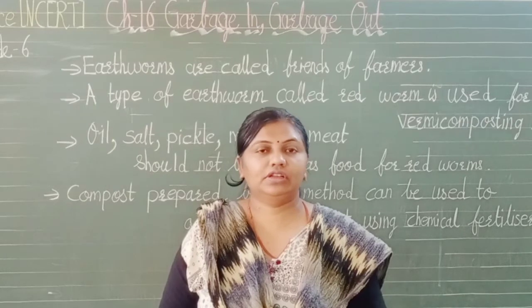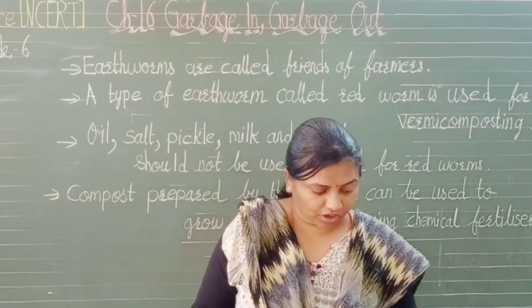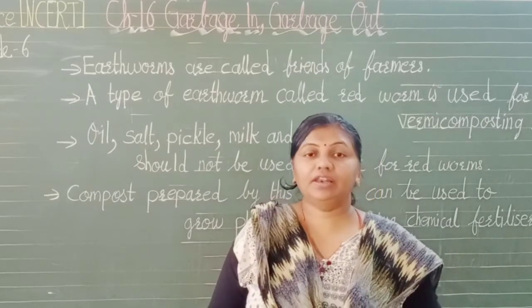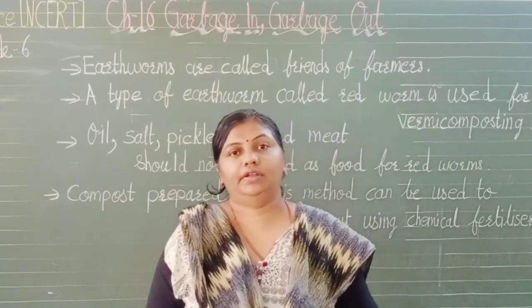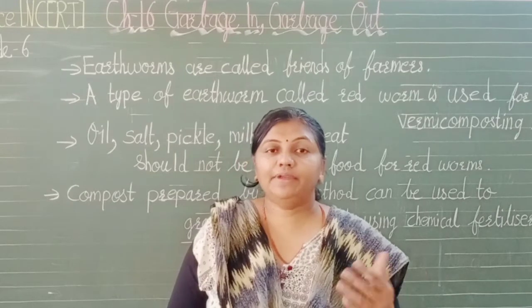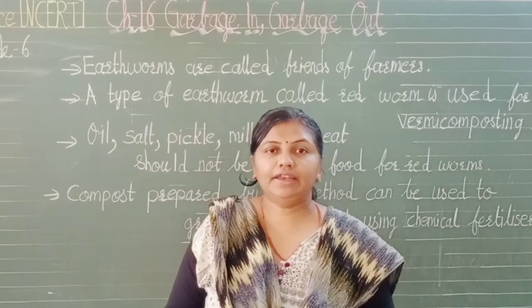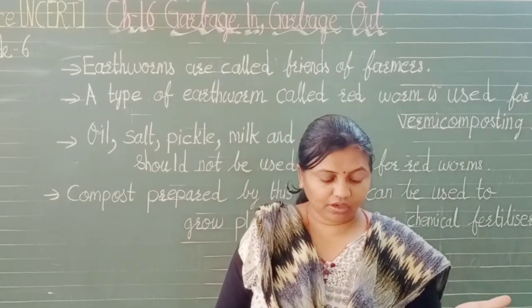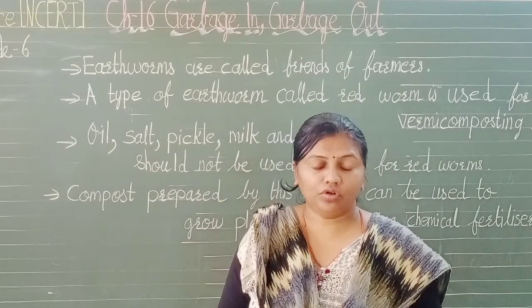Glass bottles and such things should not be thrown in this kind of pit. Make a layer of soil and garbage which consists of dry leaves, vegetable peels, husk and so on.